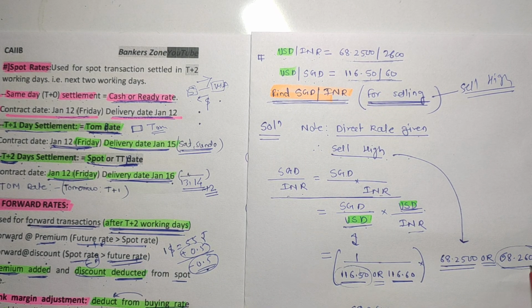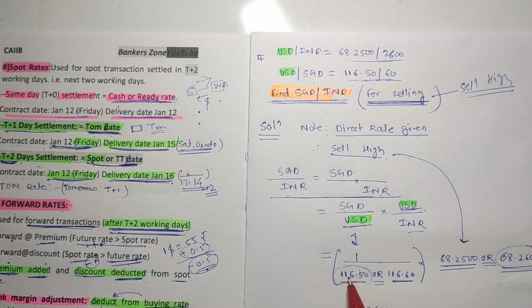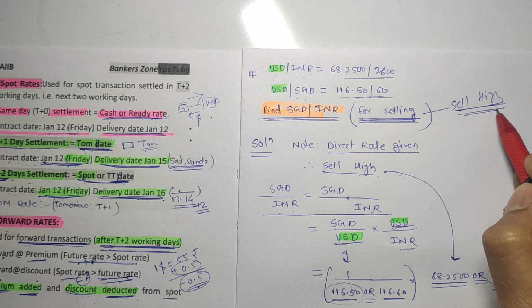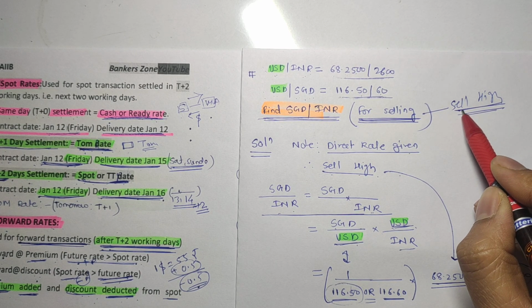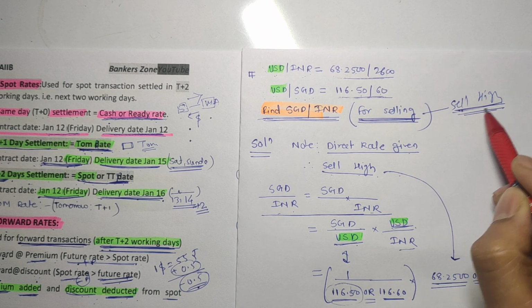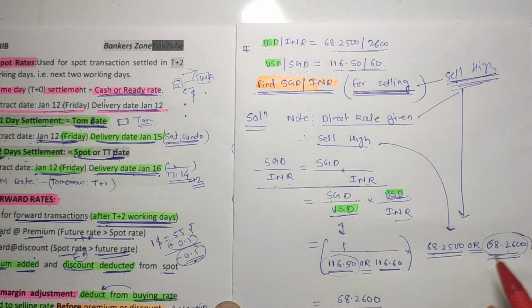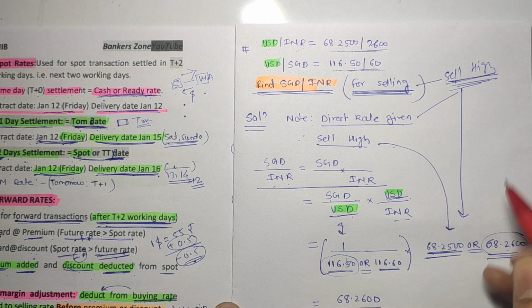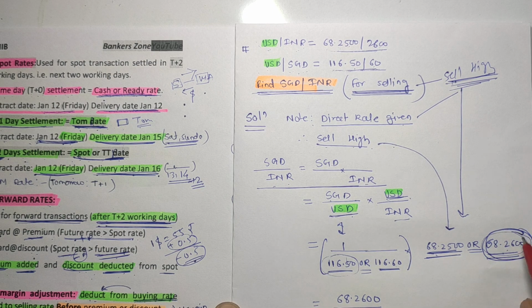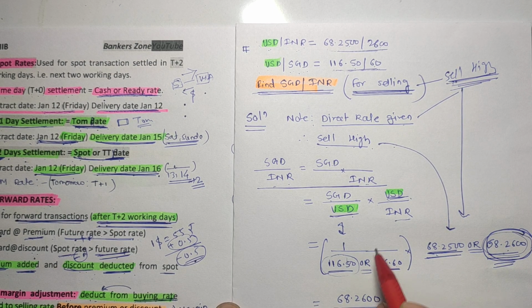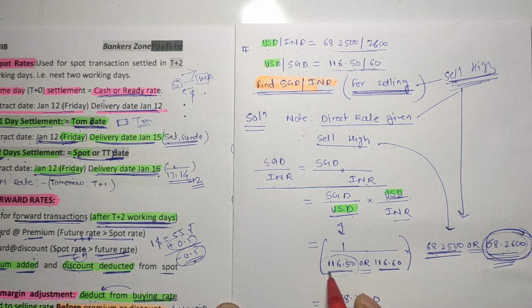That is 68.2500 or 68.2600. Remember which value we have to take in the calculation: as it is the selling case and our principle is selling high, for selling we should sell high in case of the direct rate. So take the highest value. What is the highest value? This is the highest value. And as it is in reciprocal, the highest value will be the lowest value, as it is in the denominator.